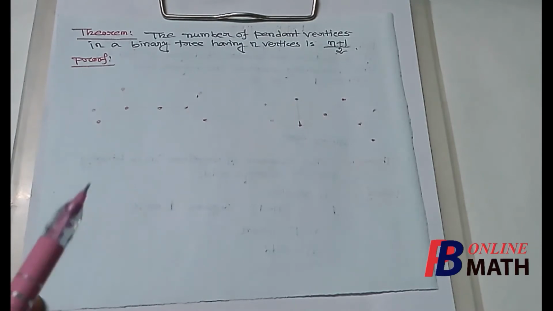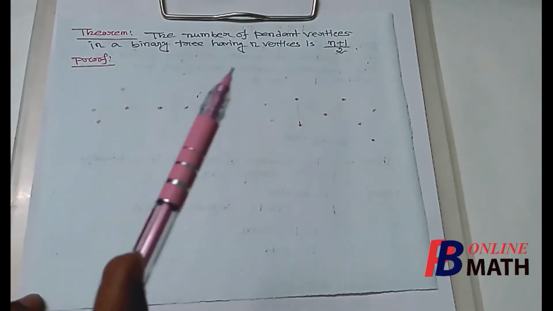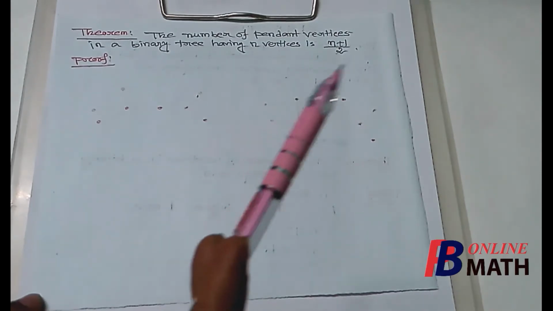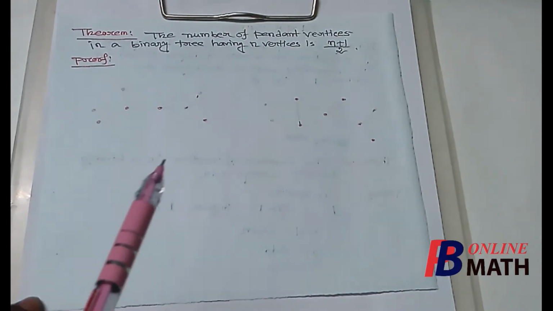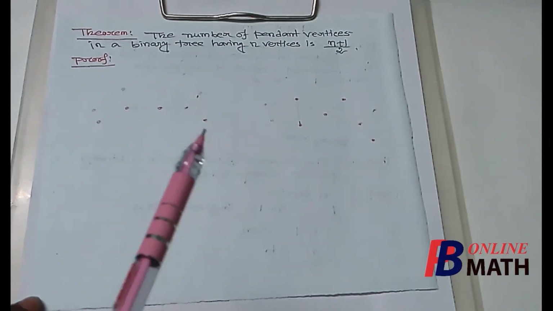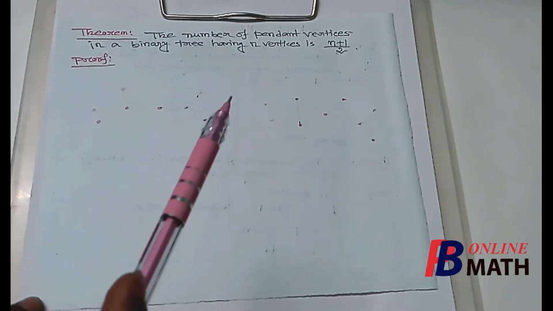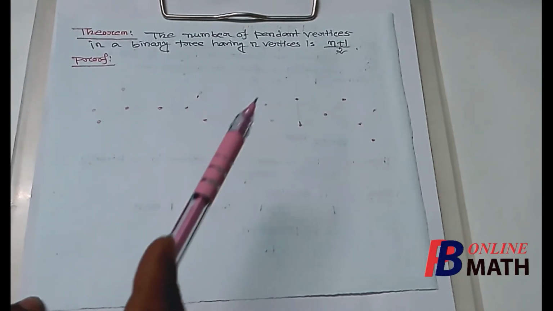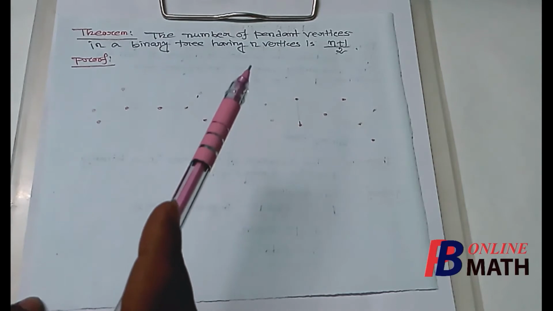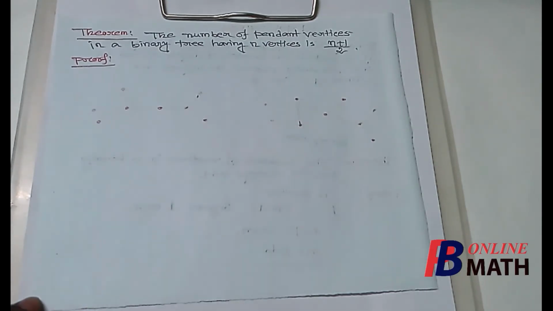The next theorem is a very important theorem. The number of pendant vertices in a binary tree having n vertices is (n plus 1) by 2. Now we know that in a tree the number of pendant vertices is at least 2. But for a binary tree we can find the exact number of pendant vertices, and this number is (n plus 1) by 2 if n is the number of vertices. Actually we know that for a binary tree the number of vertices is odd, so (n plus 1) by 2 is an integer. So let us start the proof.